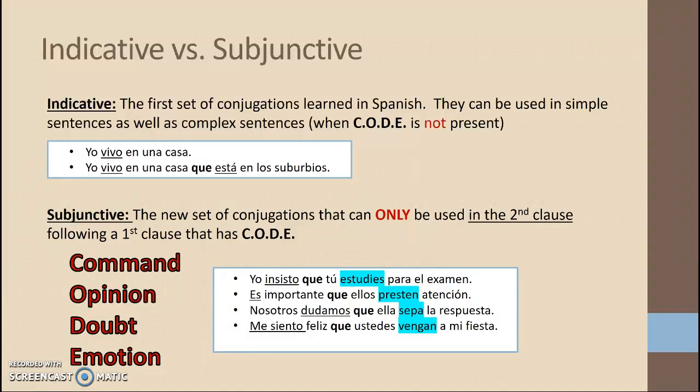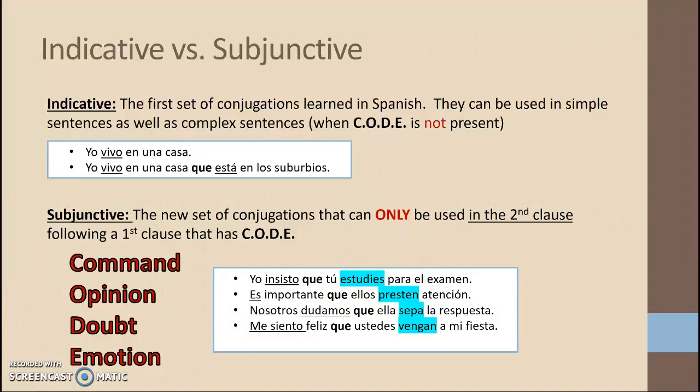All right, now for doubt. There's a few words that indicate doubt in Spanish, and the verb dudar is one of them. Nosotros dudamos. Now, just because the word means doubt doesn't mean it goes into subjunctive. It's in the front half of the sentence, and the front half of the sentence can never be subjunctive. But because it does mean doubt, it tells us that our verb saber in the second half has to change to the subjunctive, and saber happens to be an irregular. Nosotros dudamos que ella sepa la respuesta.